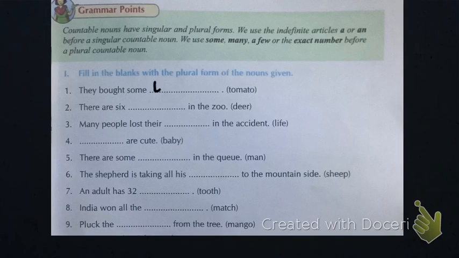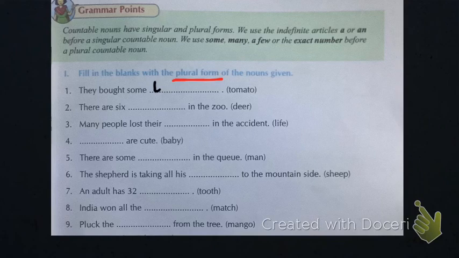So countable nouns have singular and plural forms. I already discussed with you. We use indefinite articles a or an before a singular countable noun. If you have not watched my previous video on articles, students, go and see that video.